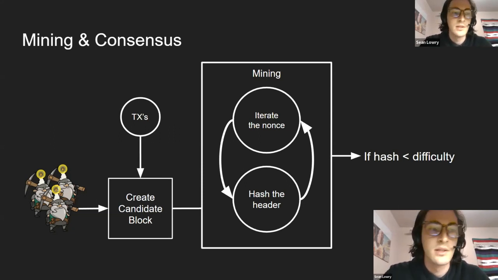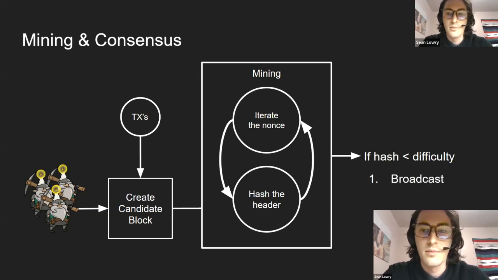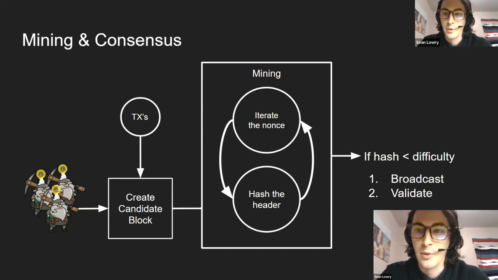And they will do this with, well, I'll get into that in a minute. But let's say they have found the correct difficulty, or the golden hash, as they say. Then that block is broadcast to the rest of the network so everyone can see it. The rest of the blockchain, I should say, the nodes in the network, will validate that block, make sure it is legit.